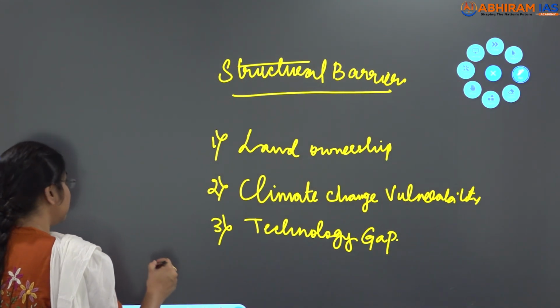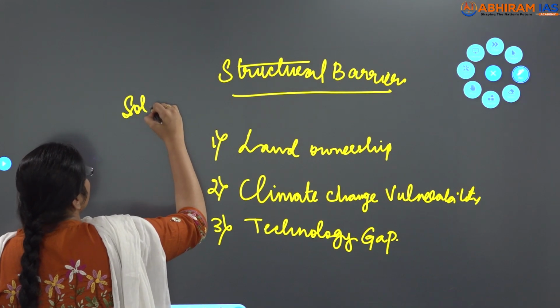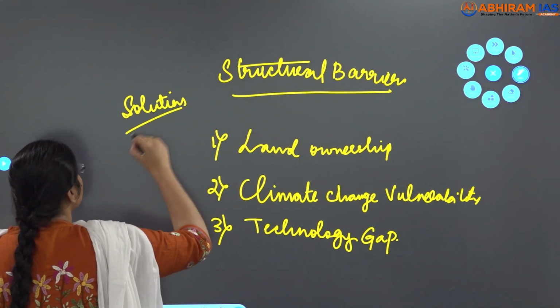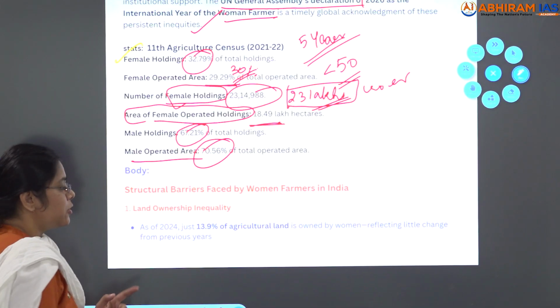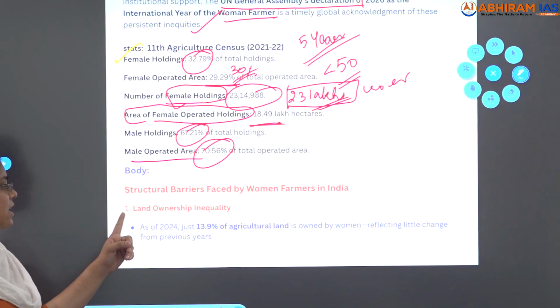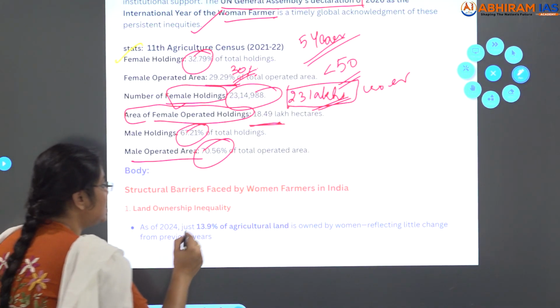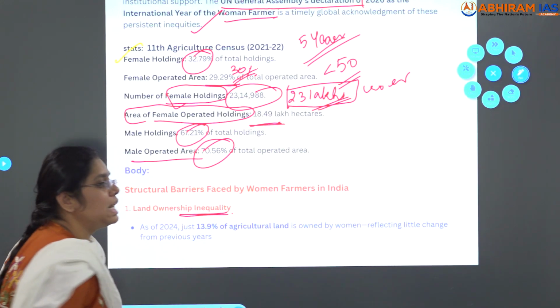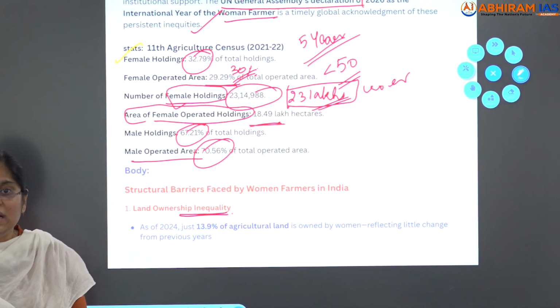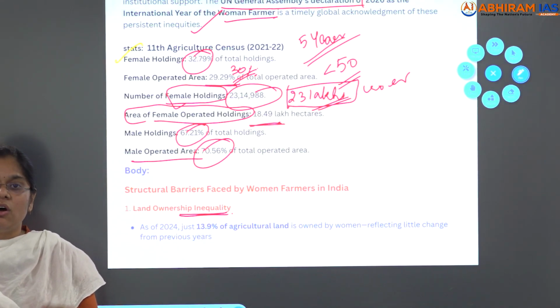Now we need the solutions also. First let us see the structural barriers we mentioned in the answer. The first structural barrier is land ownership inequality, that is, the woman is not holding the land in her name.